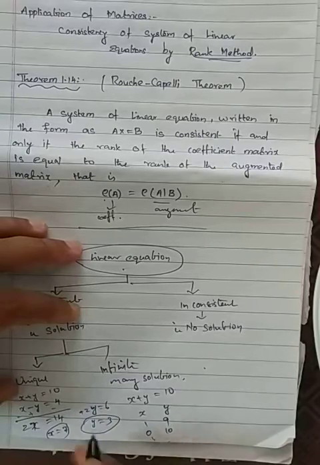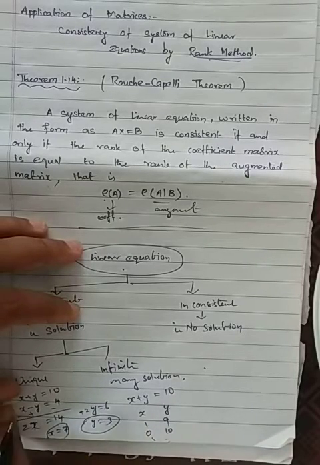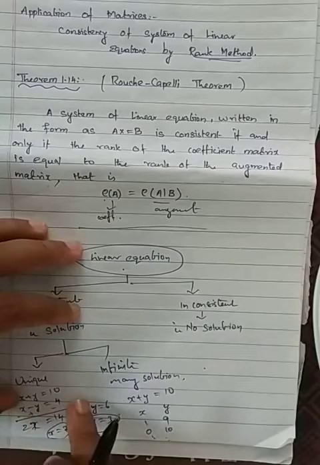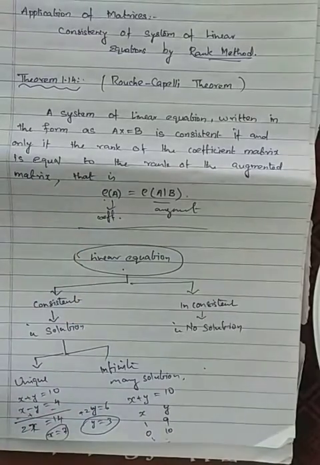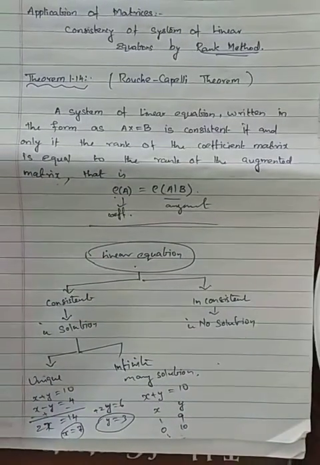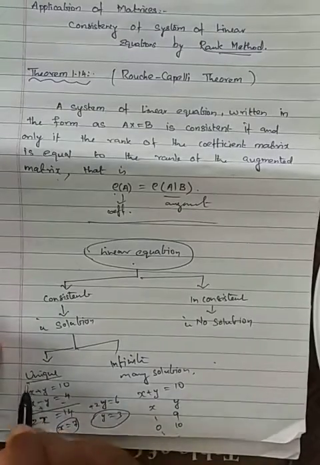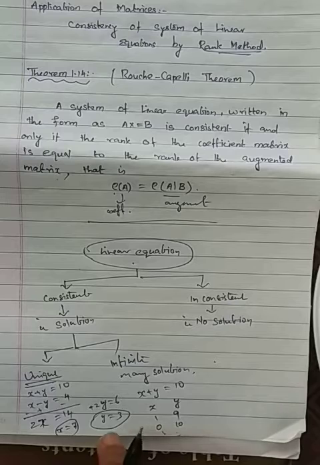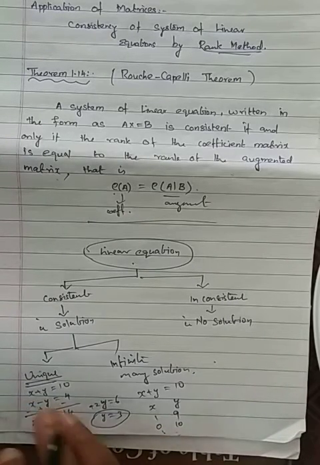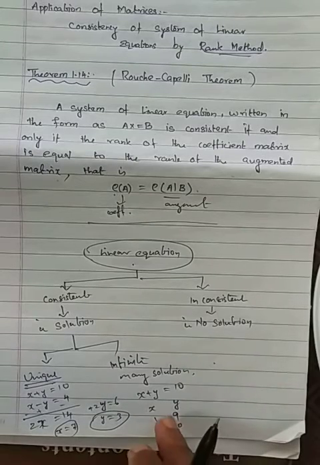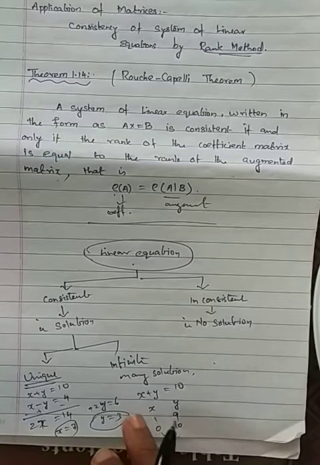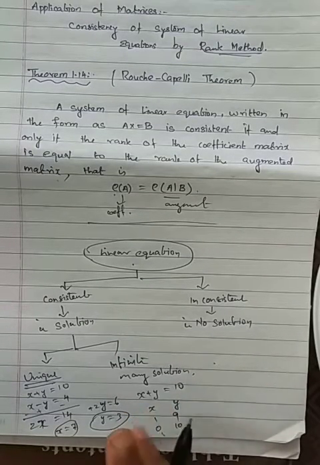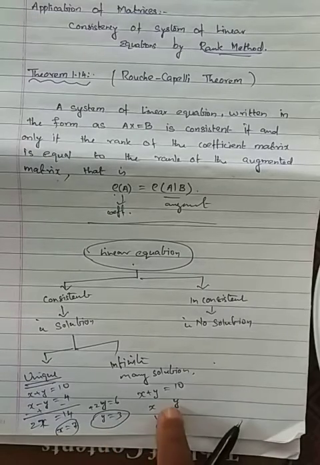So x is 7, and 7 plus 3 is 10, 7 minus 3 is 4. Is that clear? So it's a unique solution: only one value, x equal to 7 and y equal to 3. Whereas here we have infinitely many solutions because there are 2 variables but only 1 equation.